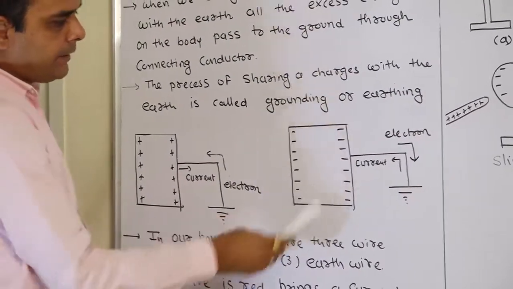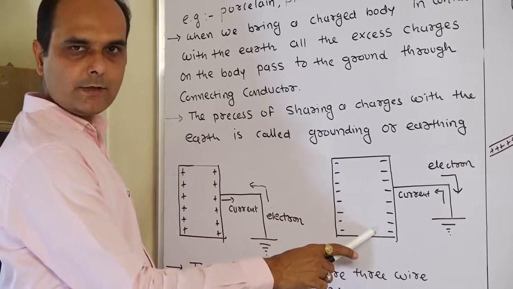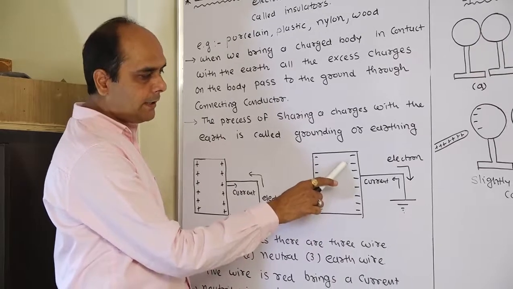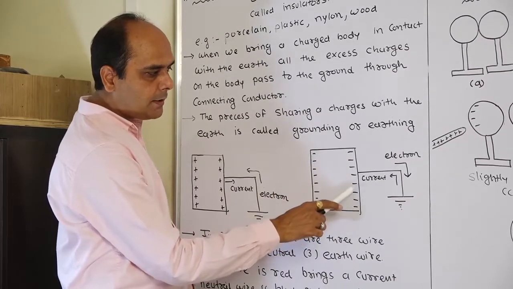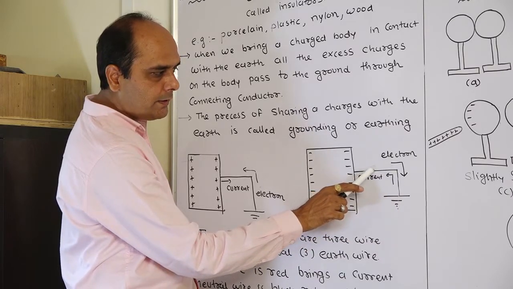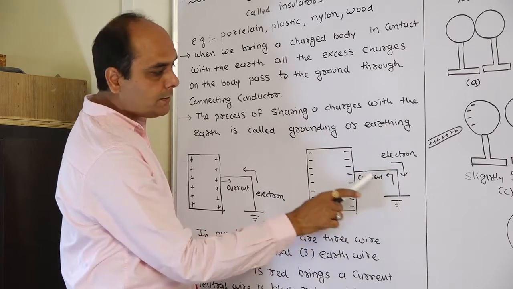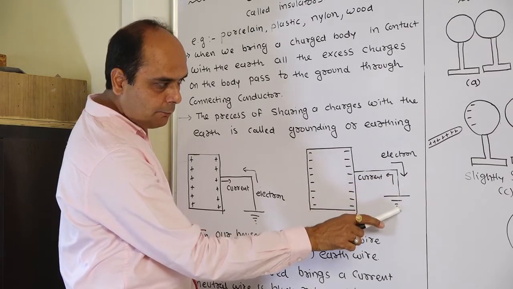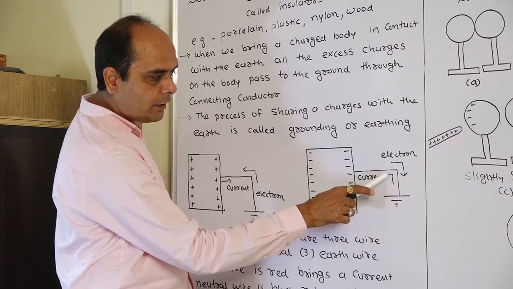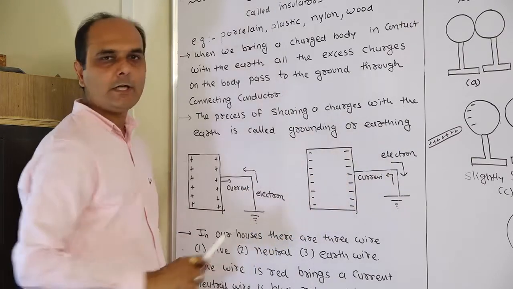Another example. This is a negatively charged plate, with an excess number of electrons, which are negative charges. When this plate is connected with the earth by this conducting wire, all the excess electrons are conducted by the earth. All the electrons move to the ground. Then electric current will be produced in the opposite direction of the motion of the electrons.